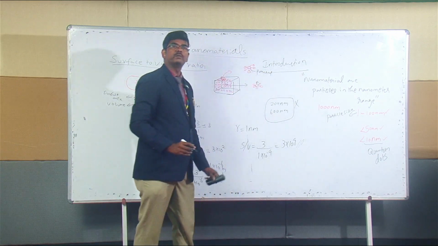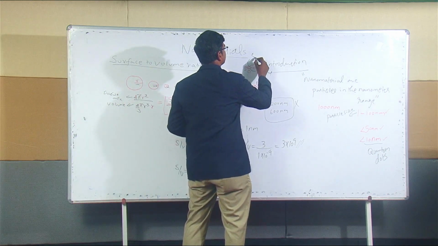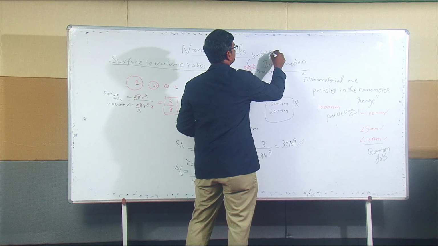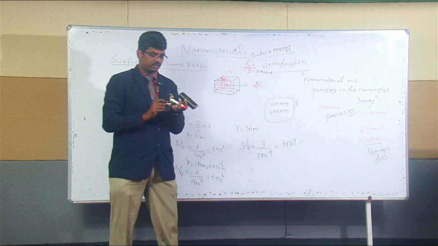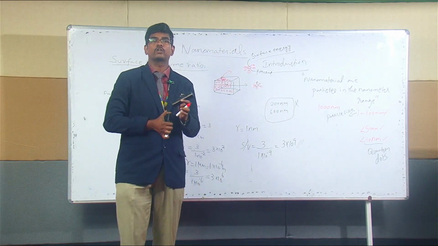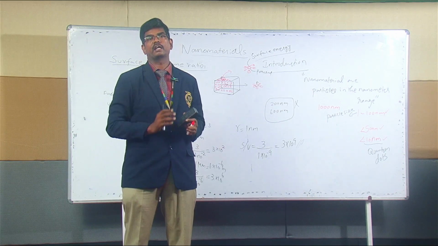This potential energy will be much larger for the surface atom, and this energy we call the surface energy. So the atoms present on the surface will have an additional energy called surface energy, because they are not covered by atoms in all the directions.